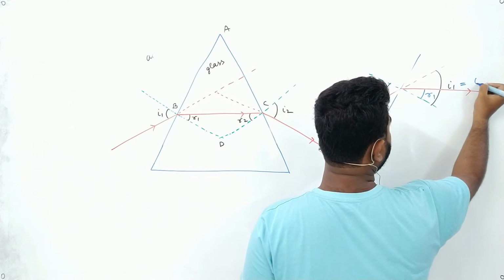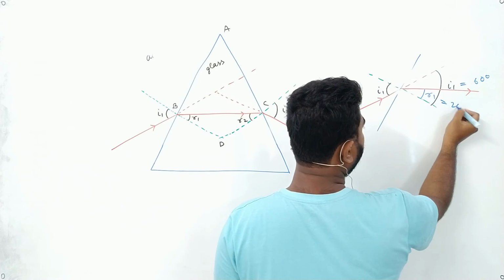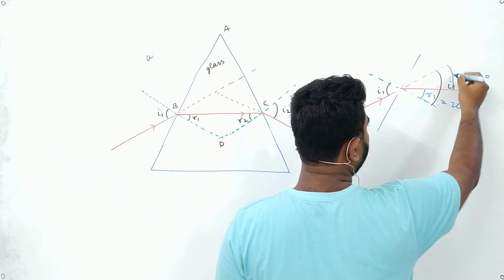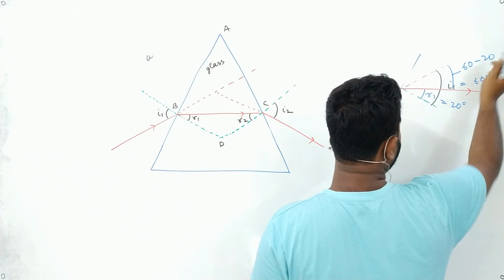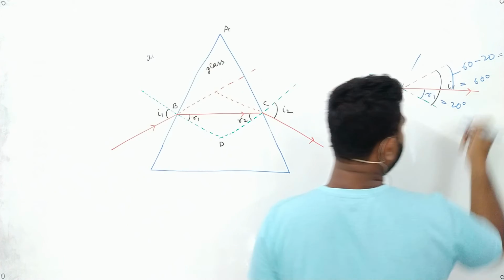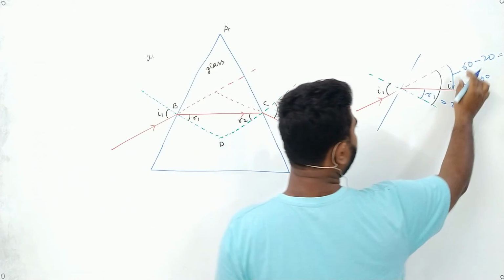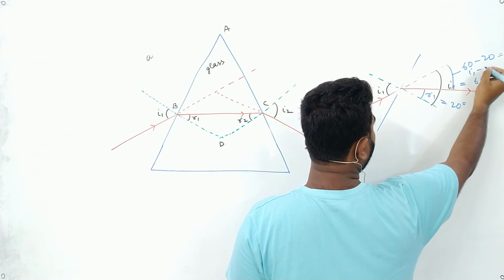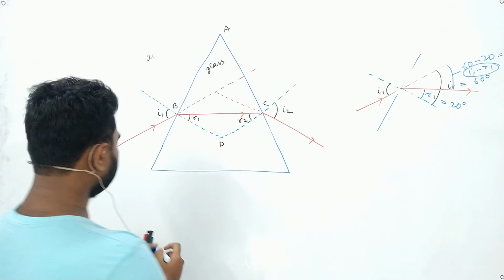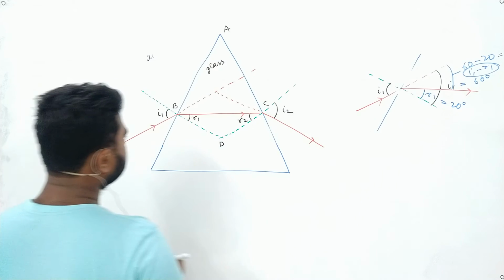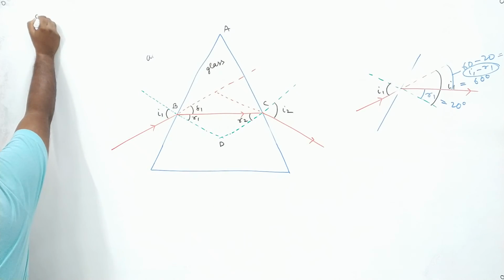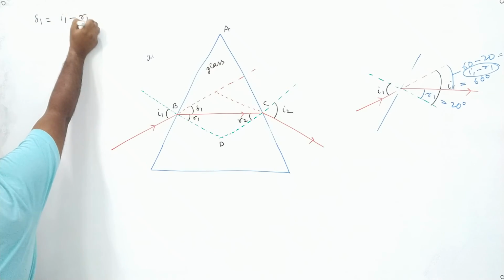Suppose I1 is 60 degree, R1 is 20 degree, suppose. Then what will be this angle? This angle must be 60 minus 20, that is 40 degree. Or we can write this angle as I1 minus R1. This I1 minus R1 is known as delta 1, so we write delta 1 equals I1 minus R1.